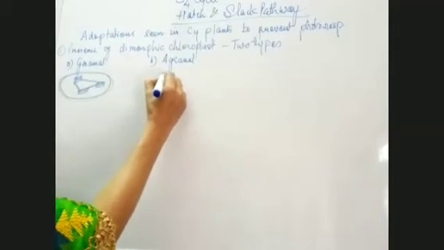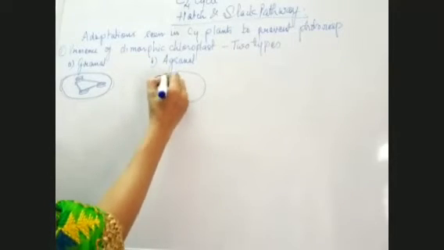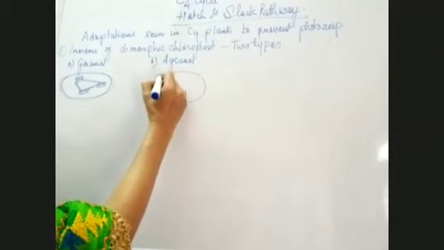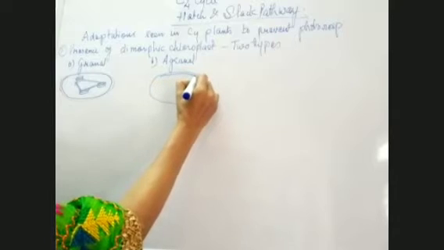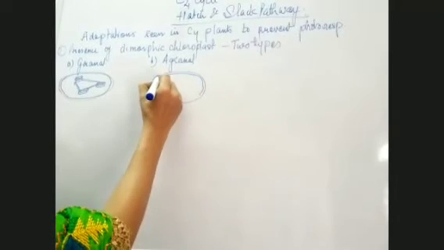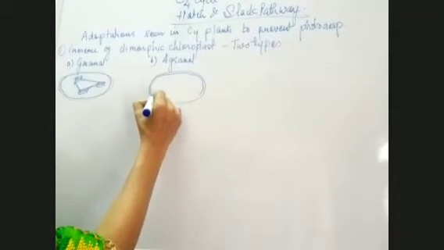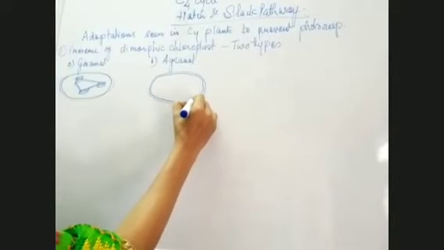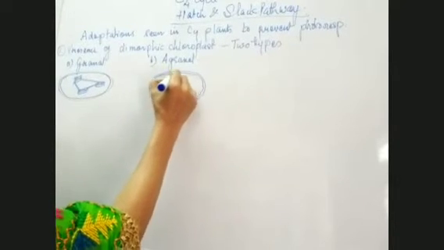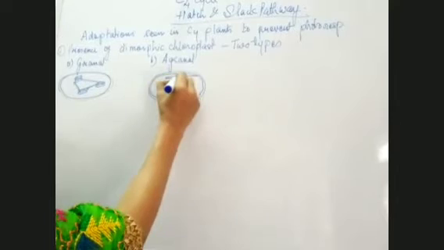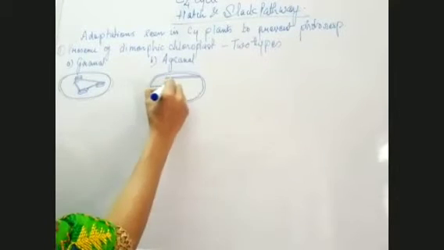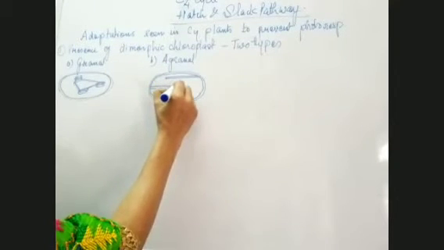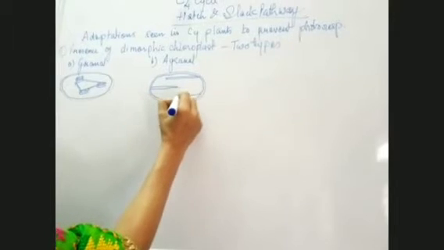Then we have agranal, where grana are absent. So we will have just stroma lamellae, no granas. This is one stroma lamella, this is another, and this is another.